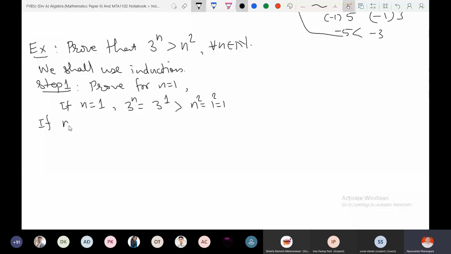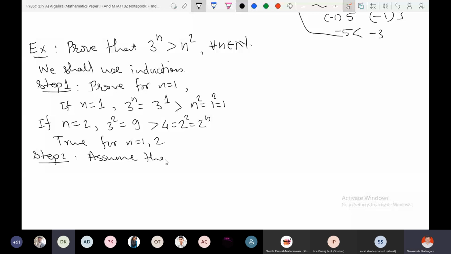Now step 2, induction hypothesis. Assume that the statement is true for n is equal to k. And what is my k now? I am assuming k is greater than or equal to 2, right? Because in some next step we can understand this. That is, 3 raised to k is greater than k raised to 2, right? So that we are assuming. So step 3.